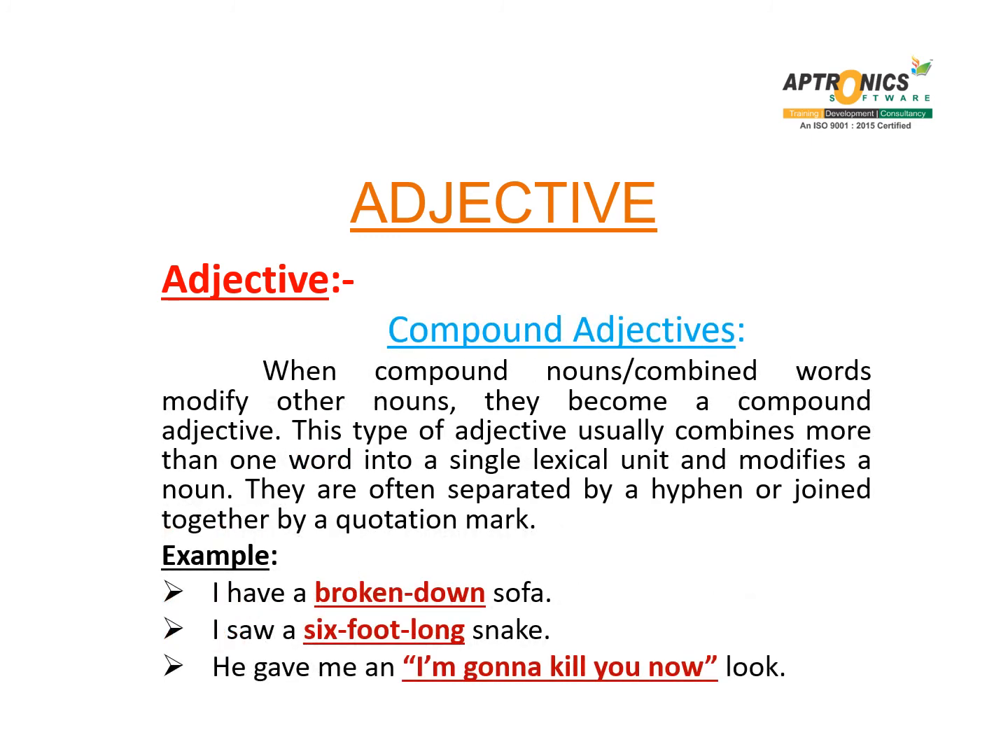Compound adjectives. When compound nouns or combined words modify other nouns, they become a compound adjective. This type of adjective usually combines more than one word into a single lexical unit and modifies a noun. They are often separated by a hyphen or joined together by a quotation mark.